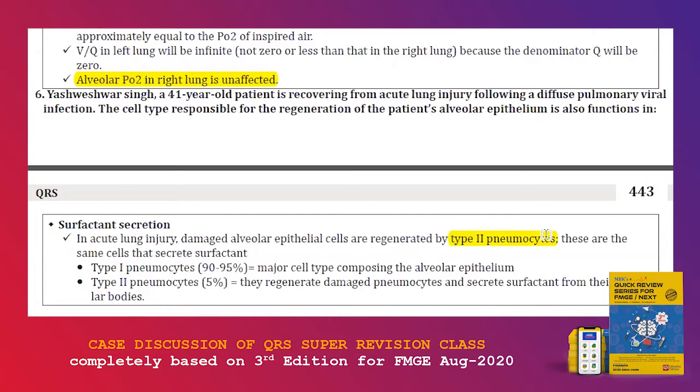So in physiology, a very important point is type 1 pneumocytes are the major cell type composing the alveolar epithelium. That is almost 95%, whereas type 2 is 5%. But when it comes to damage and repair, it is the type 2 pneumocyte, which secretes surfactant, that is